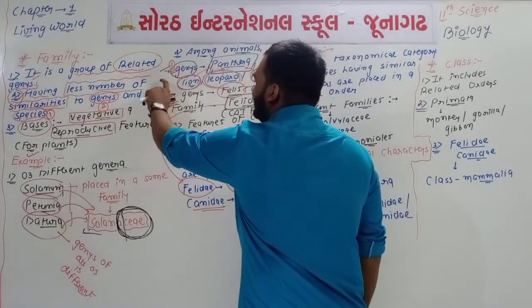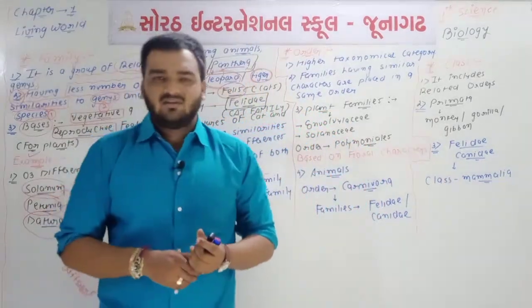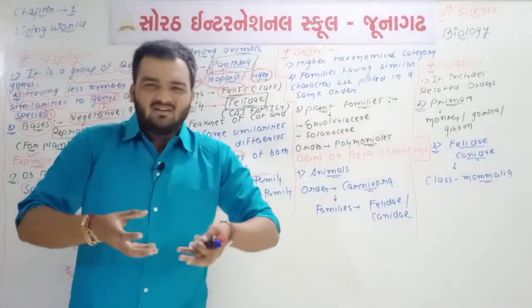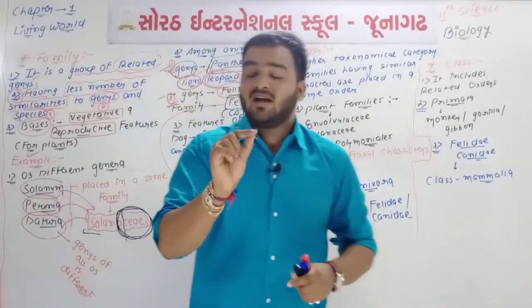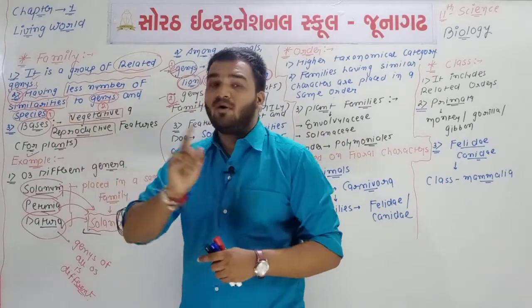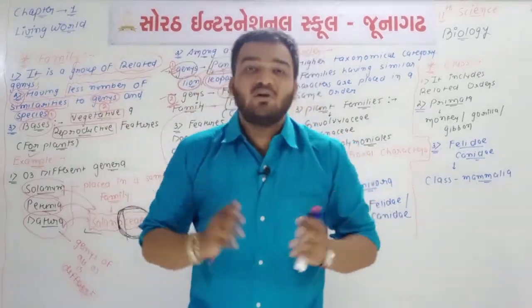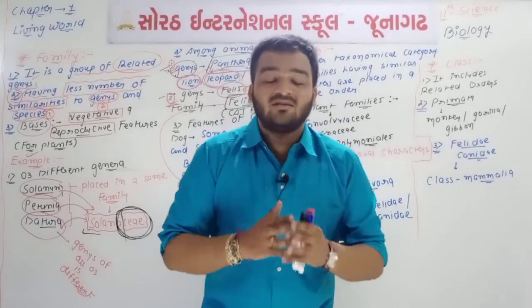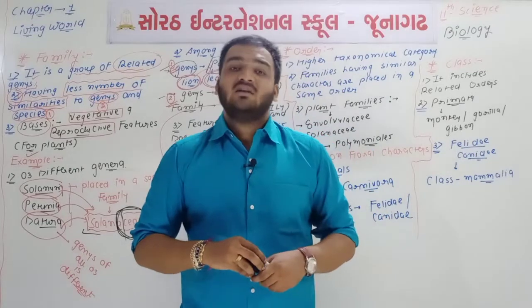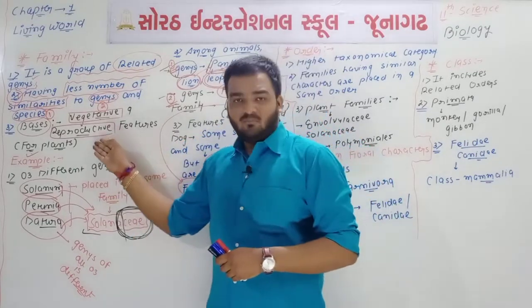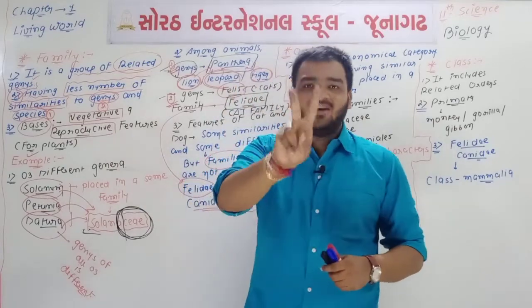Family is one type of group of related or connected genera. The genera having the same characters will form a family. The second point is very important: the family has fewer similar characters compared to genera, meaning genus and species. And for plants, this categorization is on the basis of vegetative and reproductive features.